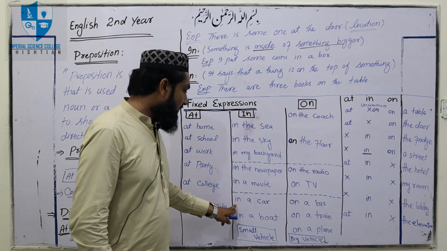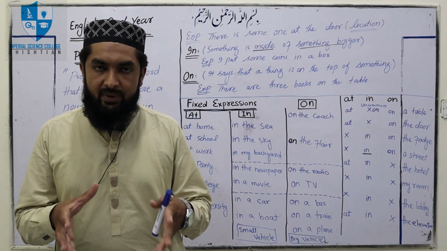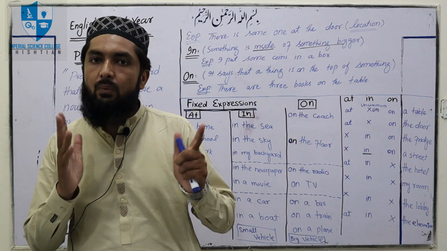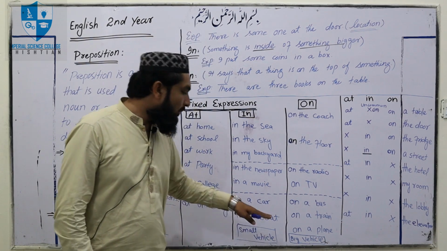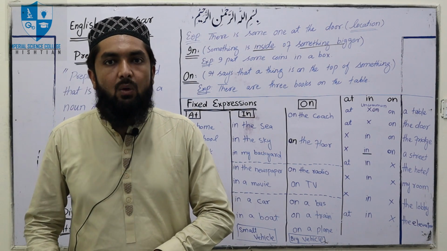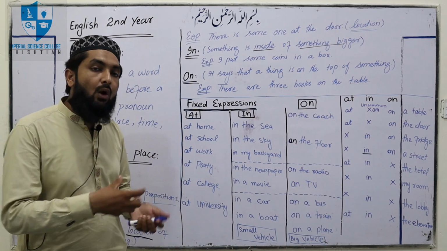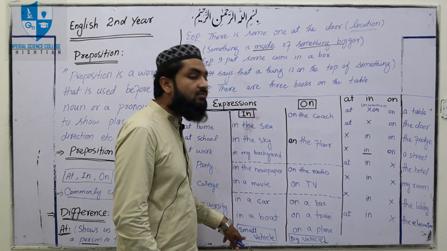For example, the bank robbers robbed the bank and got in a car and went away. And for example, me and my family had an amazing, pleasant ride in the boat. We will not say on the boat or at the boat. We will use in. I have told you the reason: small vehicle.